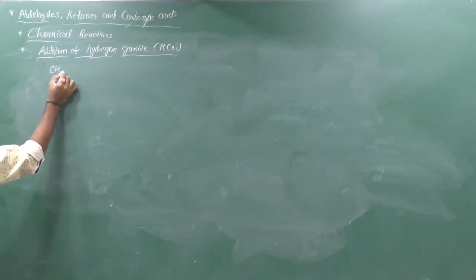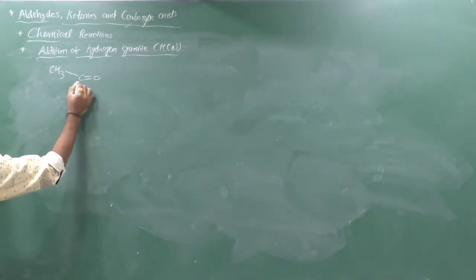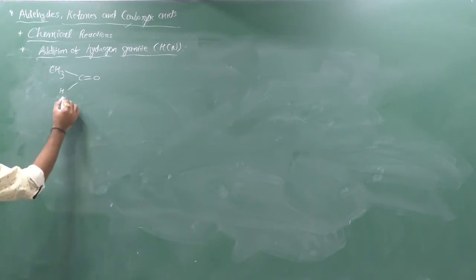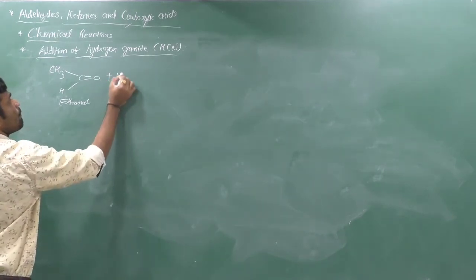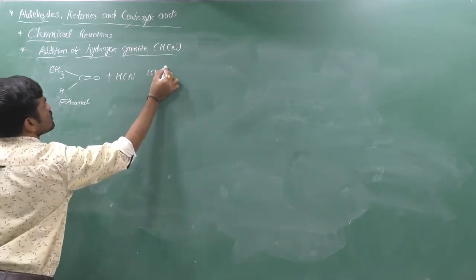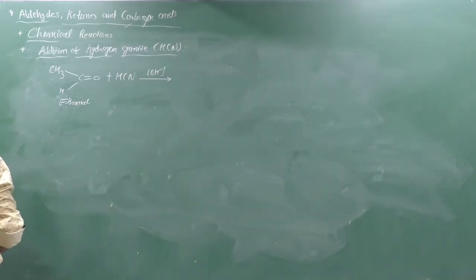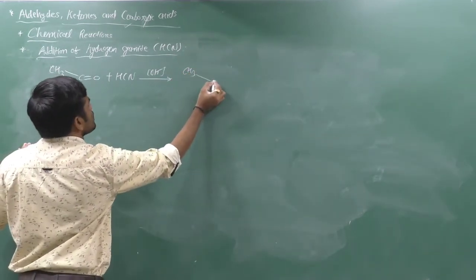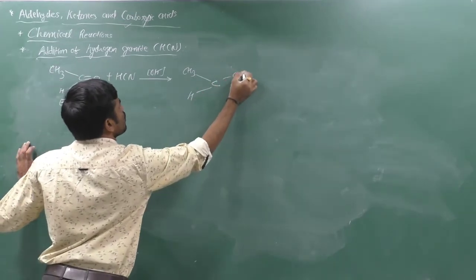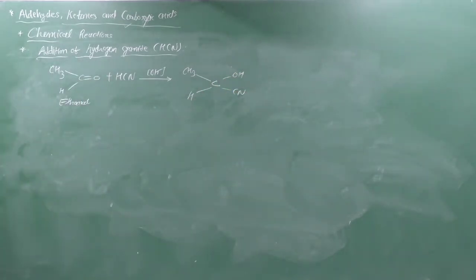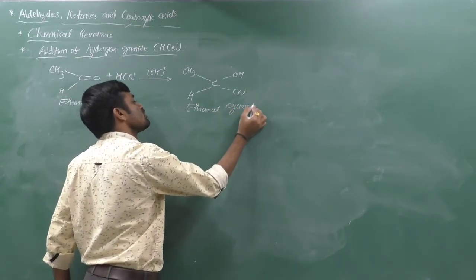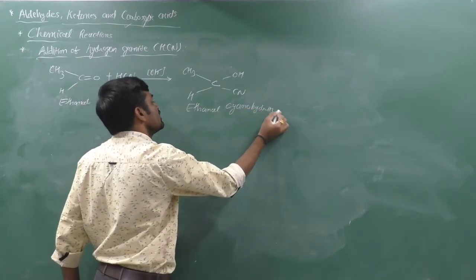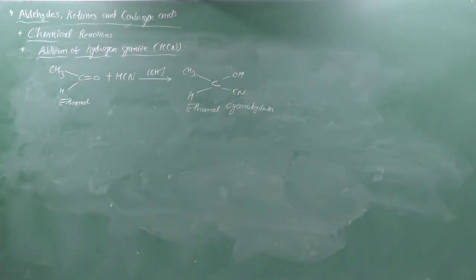If we have CH3 C double bond O H, which is ethanal, we can give the reaction with HCN in the presence of OH minus, which is a catalyst. We have the last product CH3 CH, here OH and CN. Ethanal cyanohydrin is the name of this product because it is obtained from ethanal.